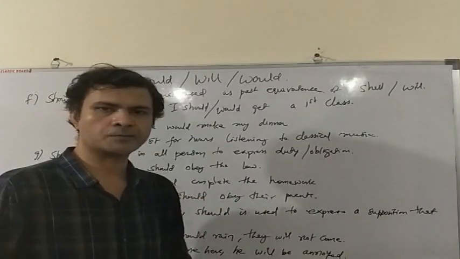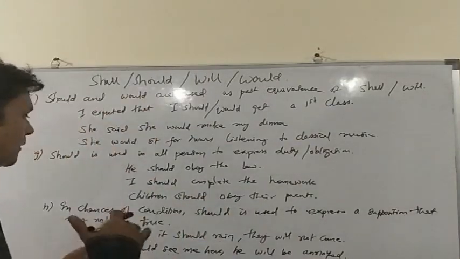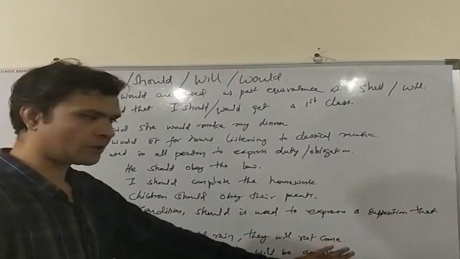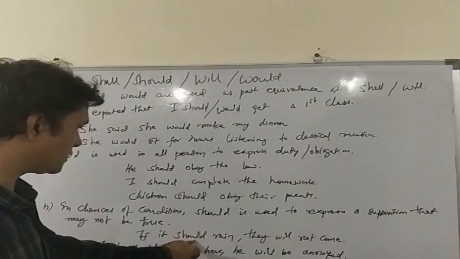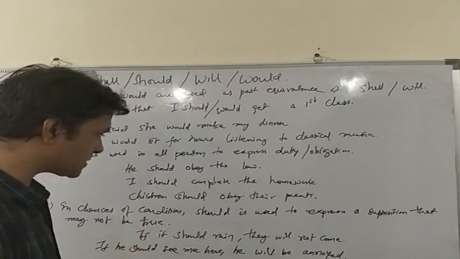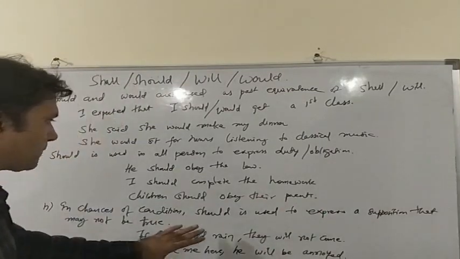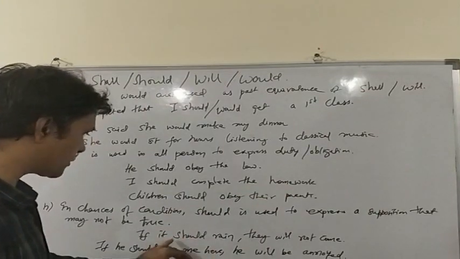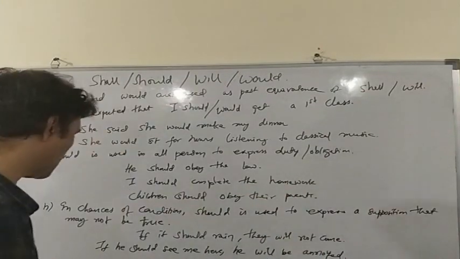It is used to express a supposition that may or may not be true. If it should rain, they will not come. Here we are using should to suggest that if it rains, they will not come. Now there is a possibility that it may rain or may not rain. If it should rain, then they will not come.